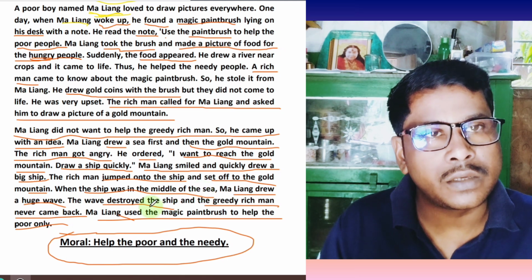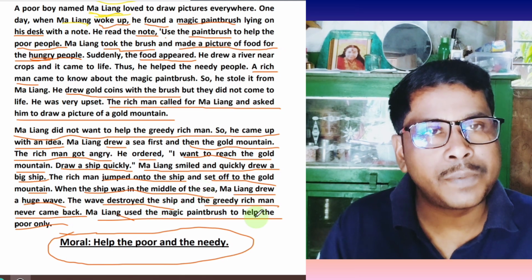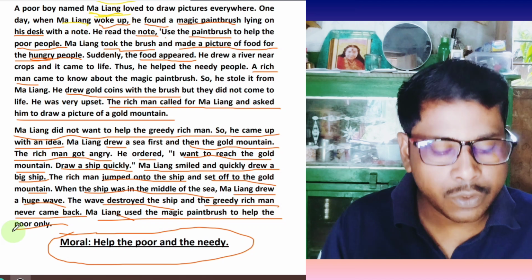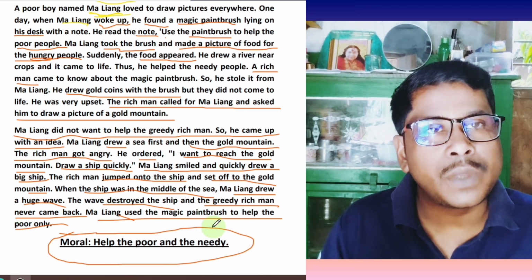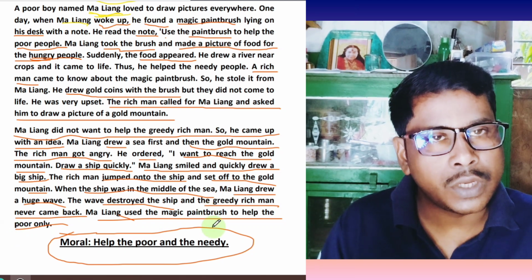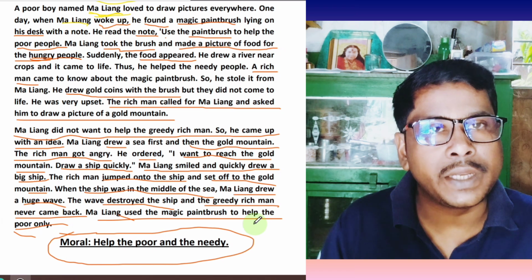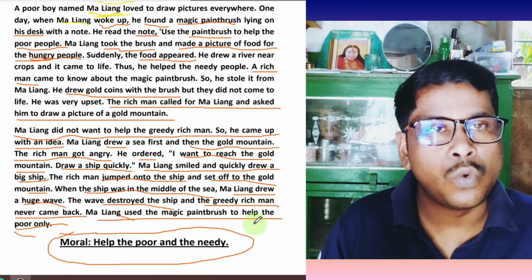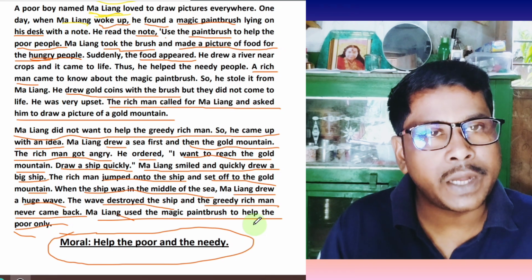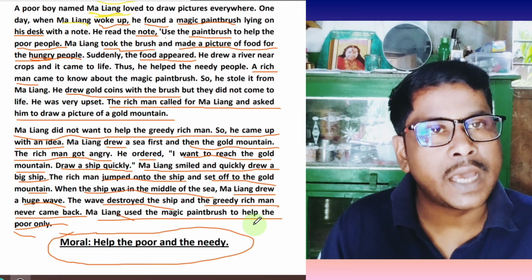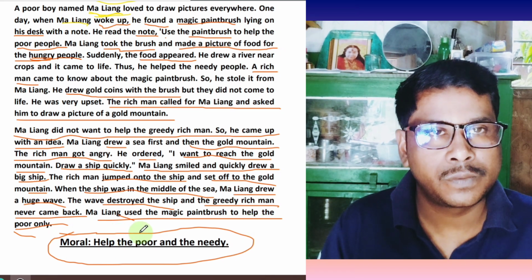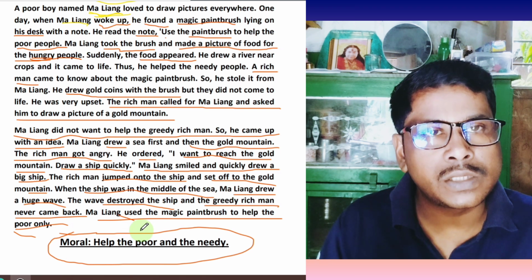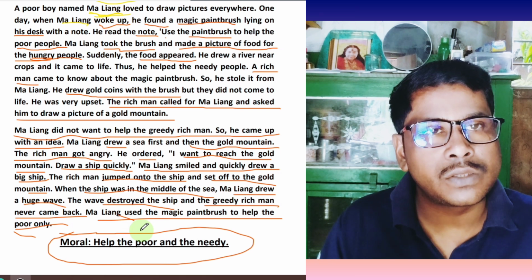That was the greatest punishment of the rich person. Ma Liang used the magic paintbrush to help only the poor. Actually, Ma Liang was a very honest and simple boy who wanted to extend the help of his hands to the poor. Basically, that was the main theme of the story.